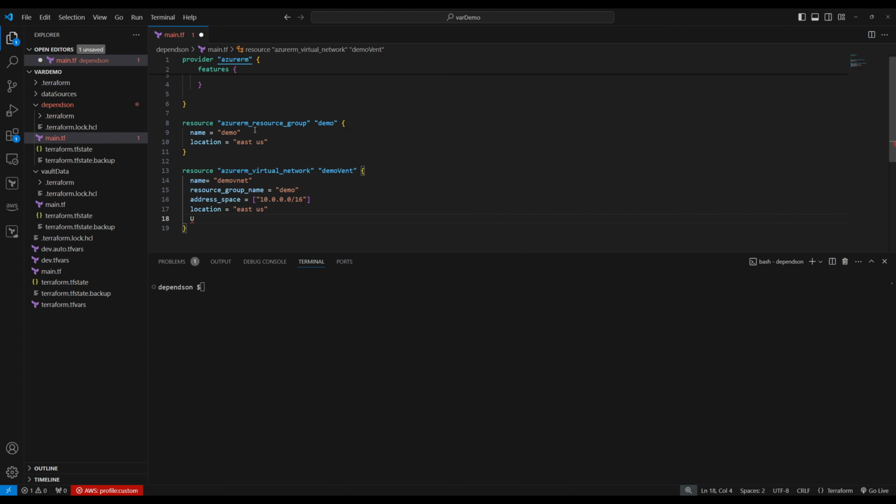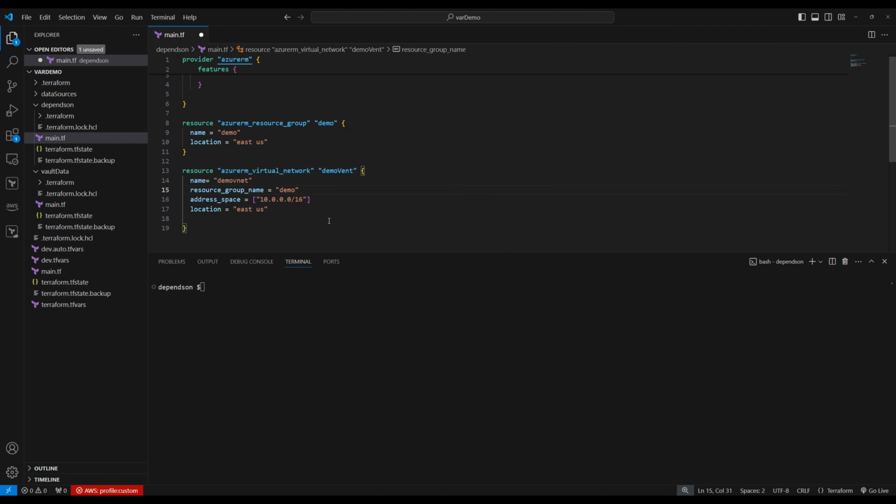So I have a resource group with the name demo and a virtual network with the name demo vnet. This virtual network is created inside the demo resource group. So if you do Terraform plan and apply right now, it will fail because it will try to create the resource group and virtual network at the same time. It cannot find the demo resource group and it will fail. So to fix this issue, we need to create either an implicit dependency or an explicit dependency.